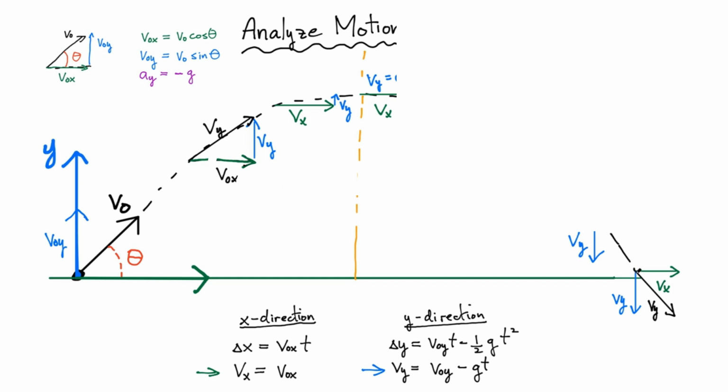Actually, what happens now right before it hits the ground? Well, the x component of the velocity is simply equal to the initial one. That doesn't change. We know that's the same everywhere. So this vector at the start is equal to the vector at the end. However, the y component basically simply switches signs. So if I had an initial velocity in the y direction that was pointing up and had a particular magnitude, right before it hits the ground, that vector is going to have the same length as the initial length, except it's going to be in the opposite direction.